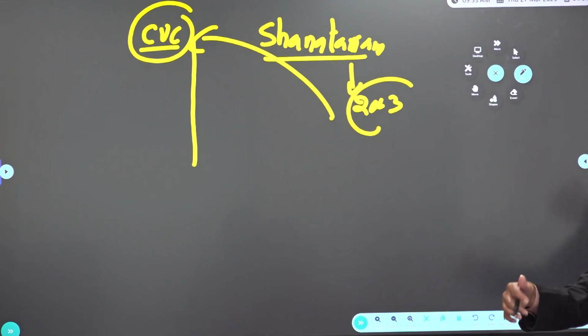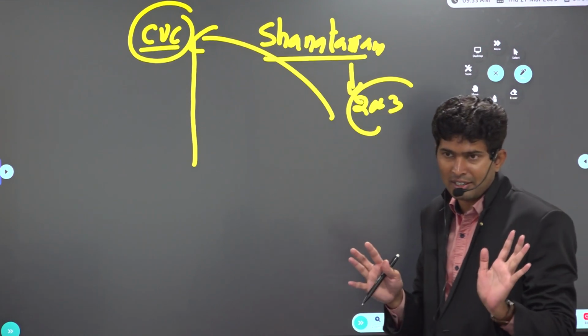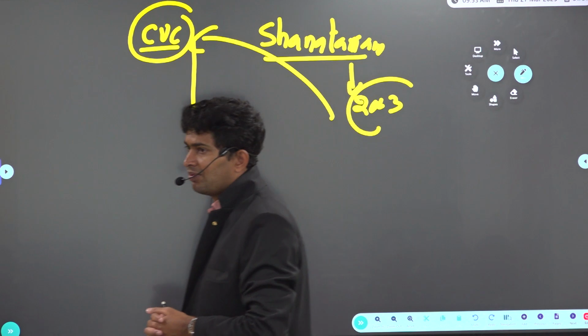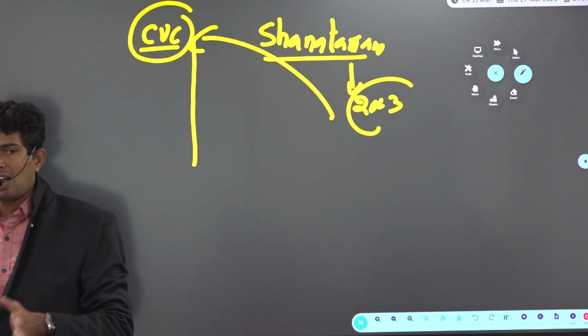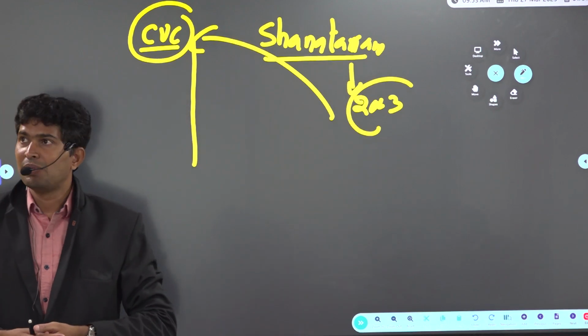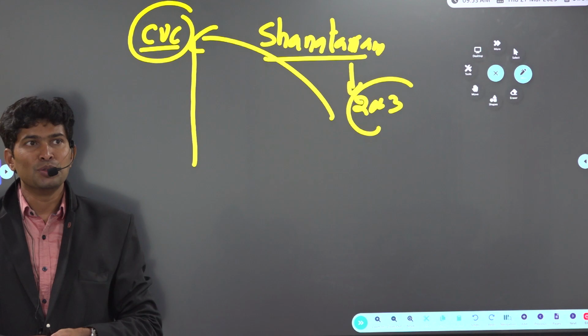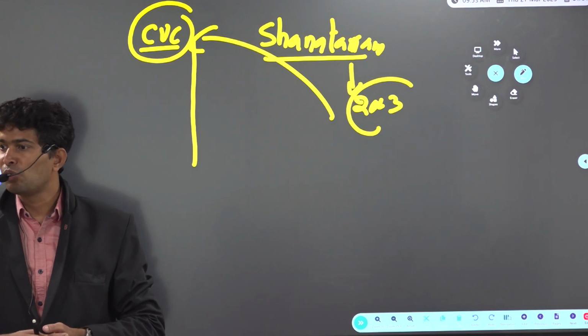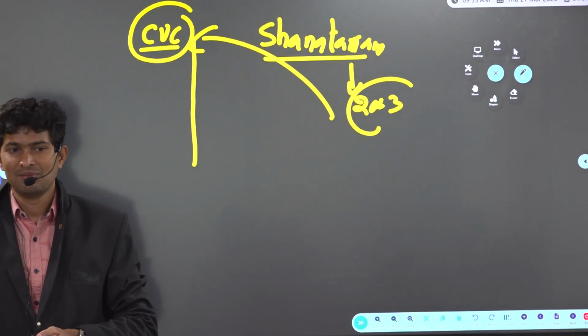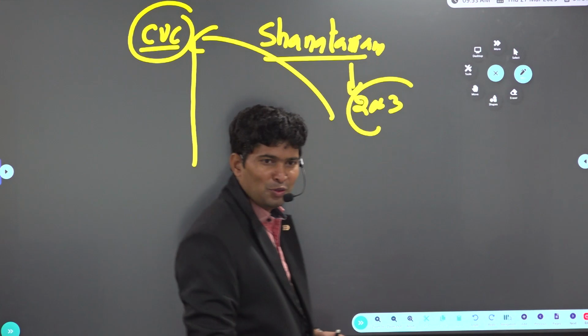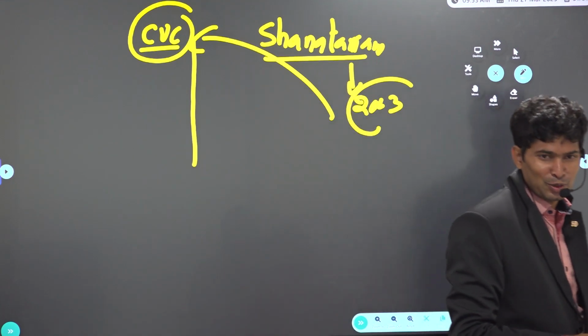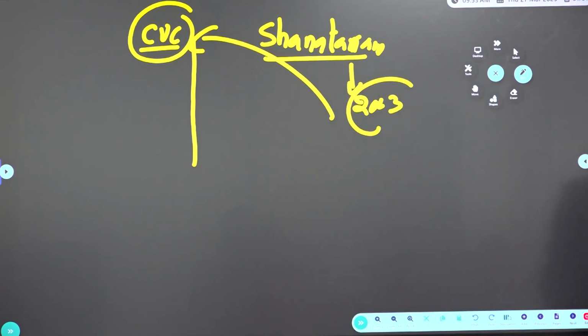CVC, Income Tax, Enforcement Directorate, all of them will come at a time and ask, Madam or Sir, your salary is 18 lakhs per year, but the AC value in your house is just 2 crore, a golden AC. How did you get this golden AC, sir? Please explain to us. You have to tell how much commission you want. Negotiation will happen, and after that, settlement is done.